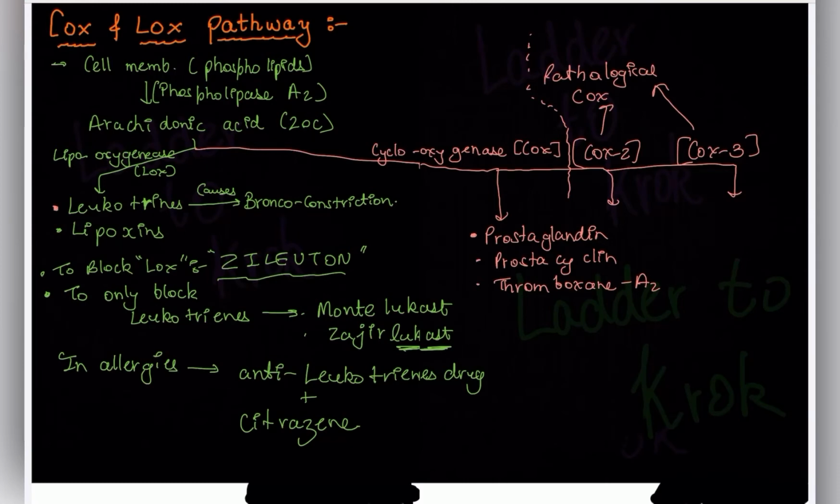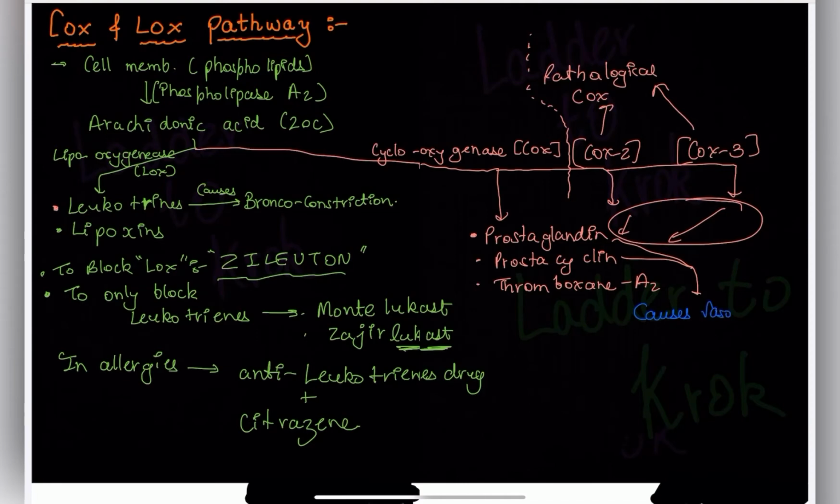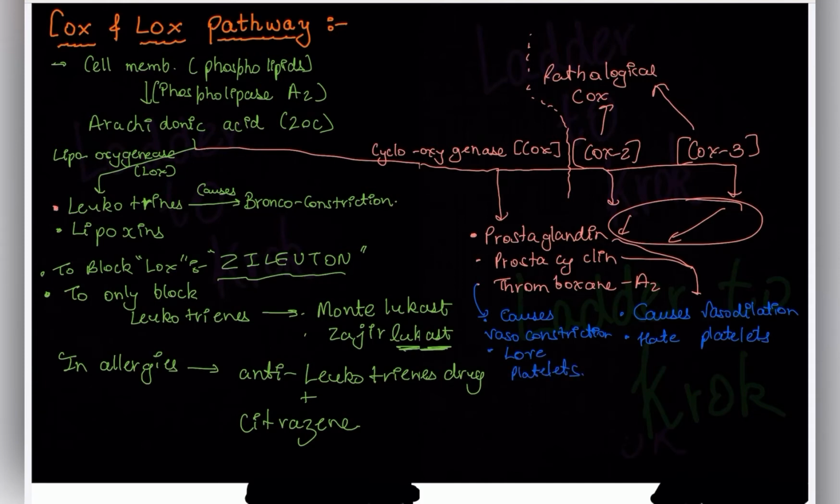Now, COX-2 and COX-3 will produce the same things, but in more amount. So what is the disadvantage? I will tell you. See, prostaglandin and prostacyclin cause vasodilation, and they hate platelets; they are phobic of platelets. Now this thromboxane A2 causes vasoconstriction, and they love platelets.